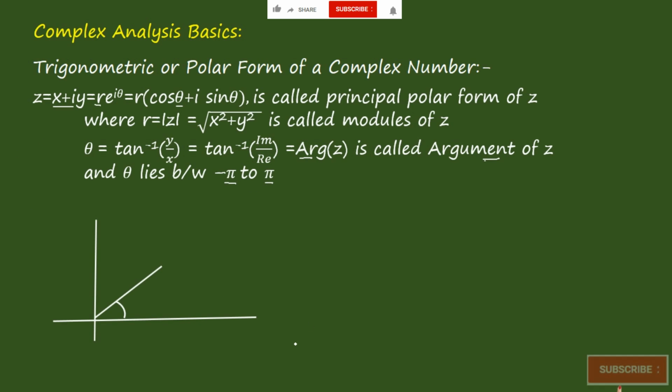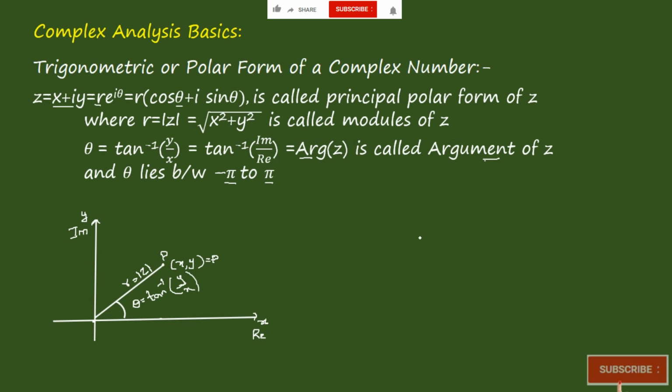Now if you consider a graph here, this is the x-axis, the real part, and this is the y-axis, the imaginary part. Okay. And here if you have a point (x, y), then theta is the angle made by it from this point to the x-axis. And the distance from the origin to this particular point, if you consider this point as P, is called the radius, which is equal to the modulus of z. And theta is equal to tan inverse of imaginary by real, which is y by x.